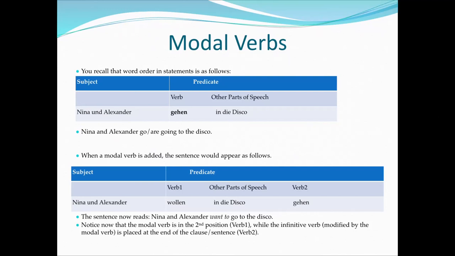Our modal comes in second place and is our conjugated verb. And whatever the thing is that's being modified by that verb goes to the very end of your sentence and stays in the infinitive. That means it stays in the version that ends in en, the version that you find if you look up a verb in your dictionary. This makes it really easy because once you learn your 6 modals, they're kind of a little bit of a superpower because they allow you to use any verb that you're not sure how to conjugate. You can just use it with a modal and you don't have to really think about it.